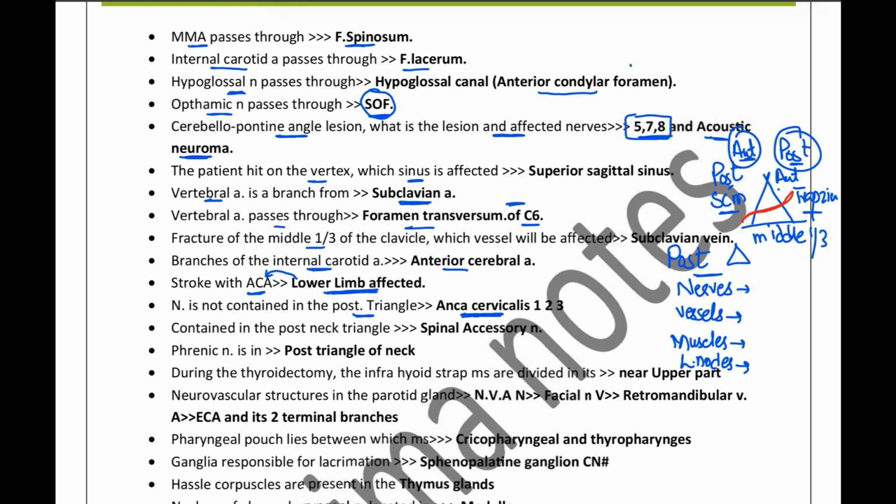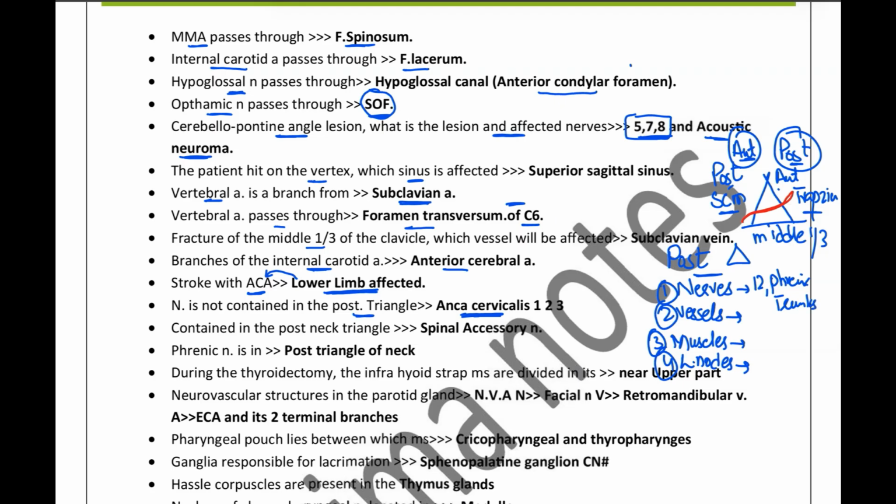Now, what are the components of this posterior triangle? We have divided them into nerves, vessels, muscles, and the lymph nodes. Regarding the nerves, we have the spinal accessory nerve, we have the phrenic nerve, and we have the trunks of the brachial plexus.